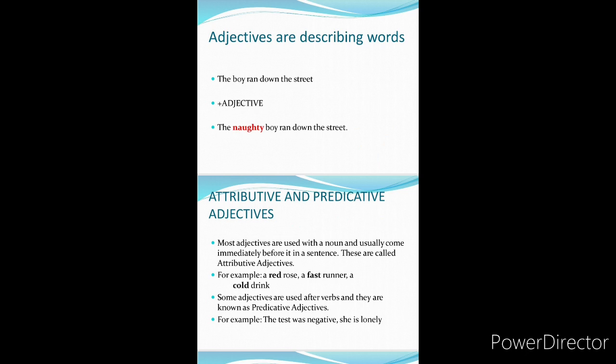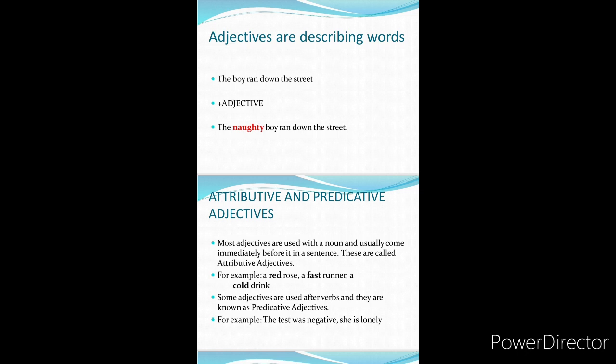Let us see the placing or positioning of the adjective. Means an adjective can be placed before a noun or after the noun also. So the term is given here for that. That is, most adjectives are used with a noun and usually come immediately before it in a sentence, these are called attributive adjectives. For example, a red rose, a fast runner, a cold drink. Here we can see the red, fast and cold. These words are placed before the nouns rose, runner and drink. So these are known as the attributive adjectives.